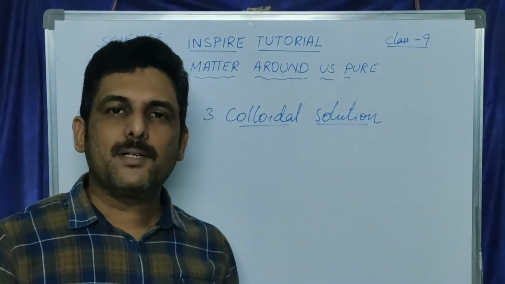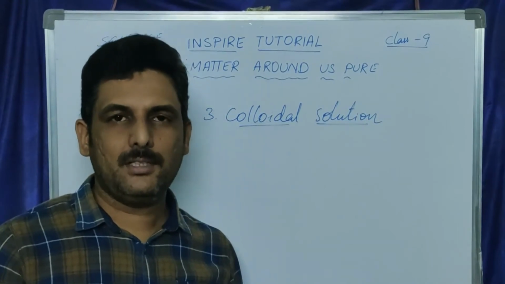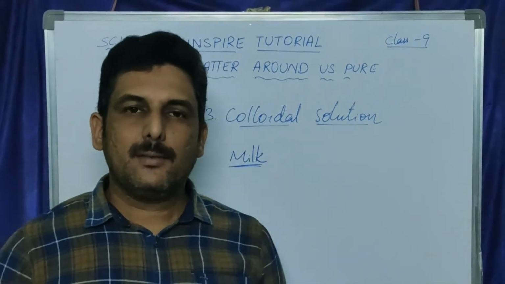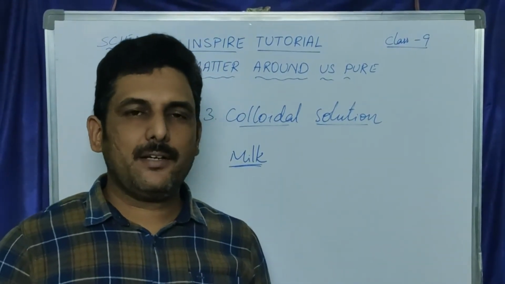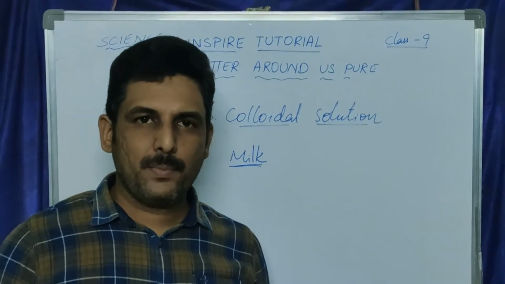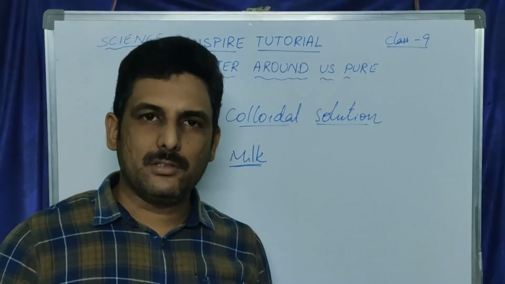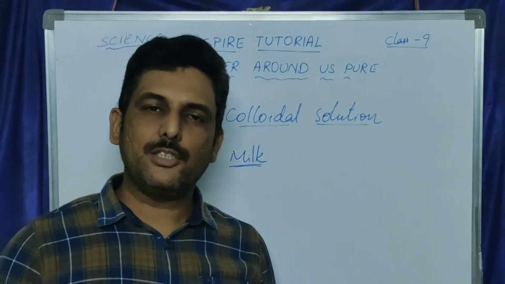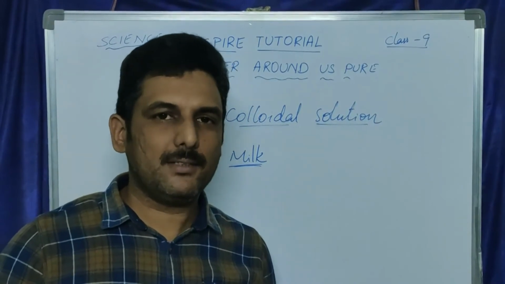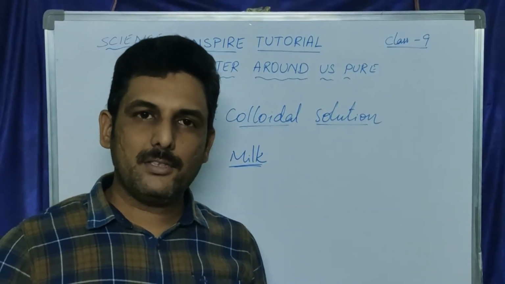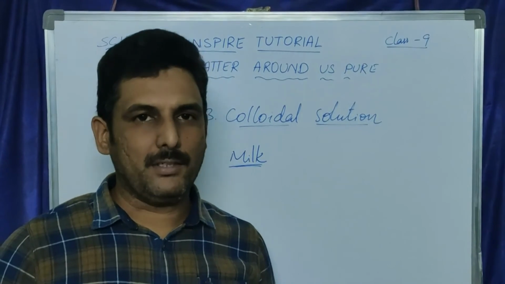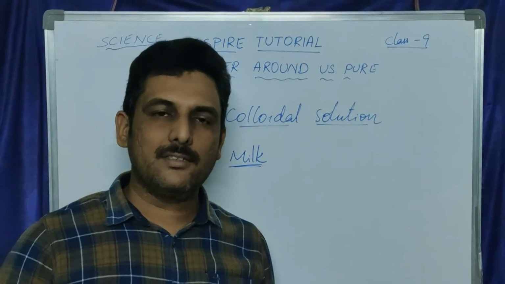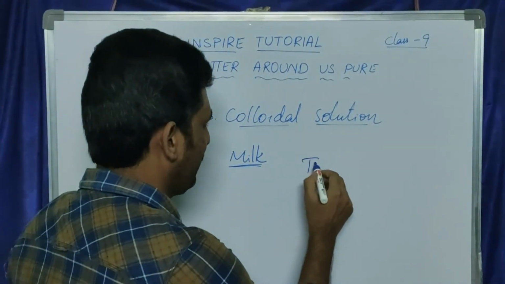A colloidal solution appears like a homogeneous mixture, but actually it is a heterogeneous mixture. The particles of a colloidal solution cannot be seen with the naked eye, and colloidal solutions are stable, meaning the particles do not settle down even when kept undisturbed. Because of the bigger size of the particles, they scatter the beam of light, hence they show the Tyndall effect.